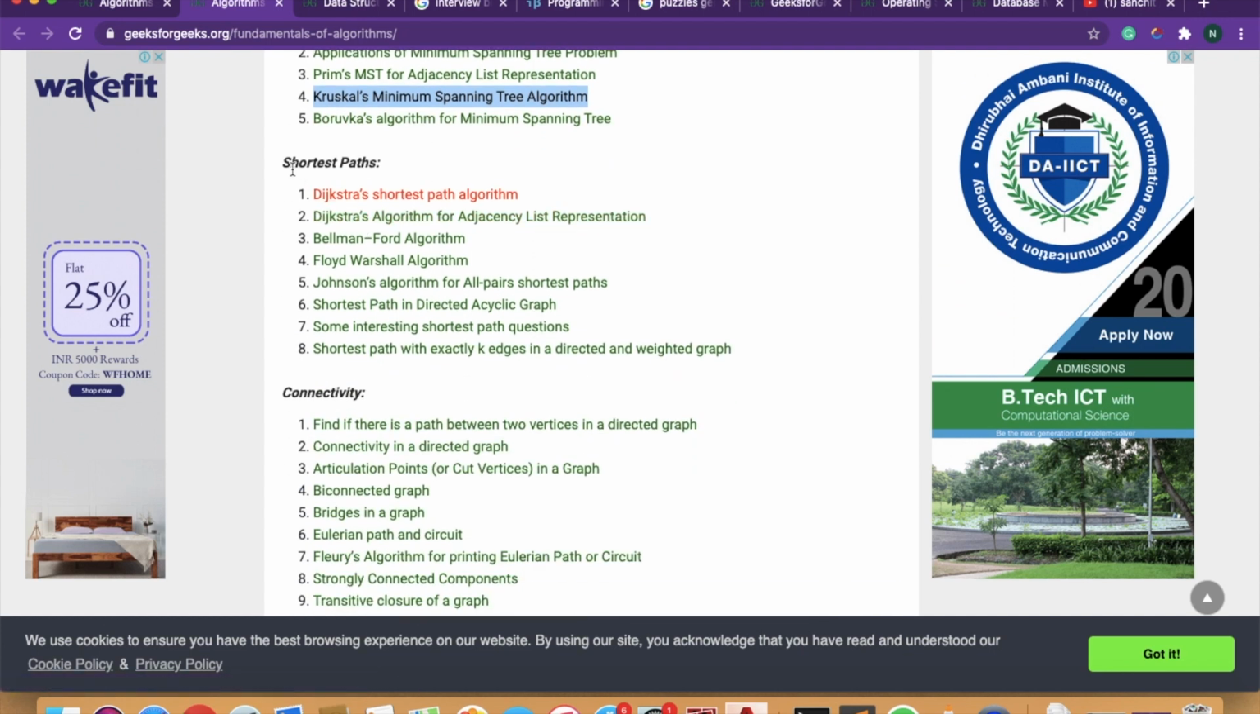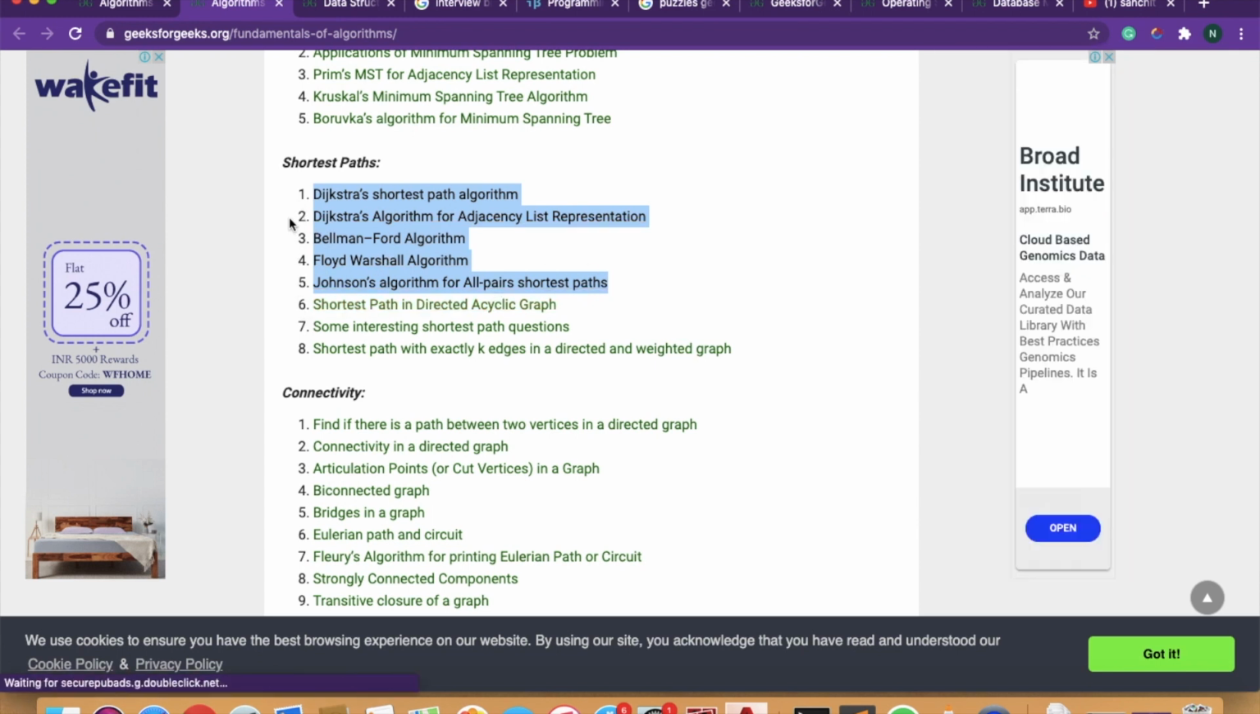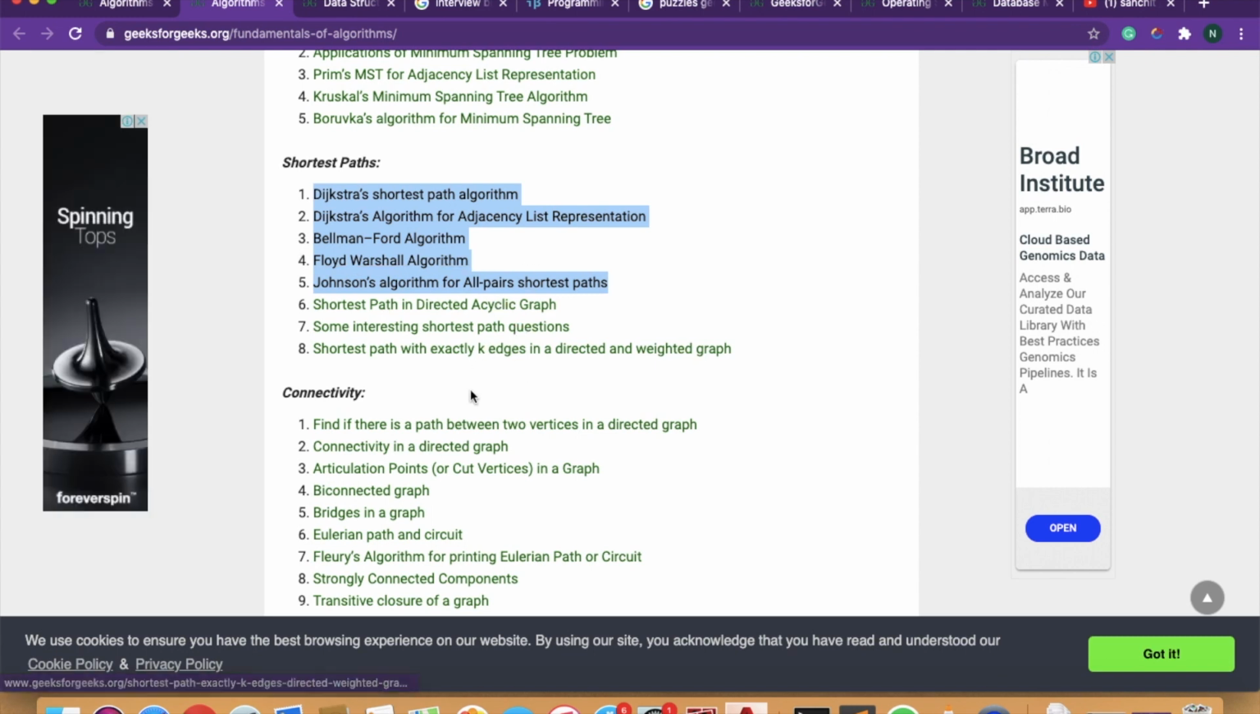Now we have shortest path. In shortest path you need to implement these 5 links. You need to do this. These all 5 are quite important. Interview questions can be asked, and also in the coding test.